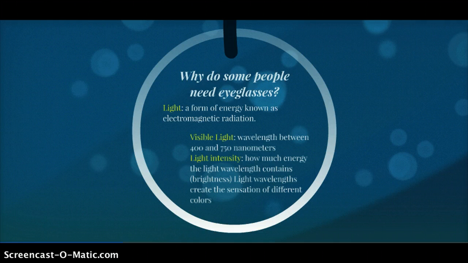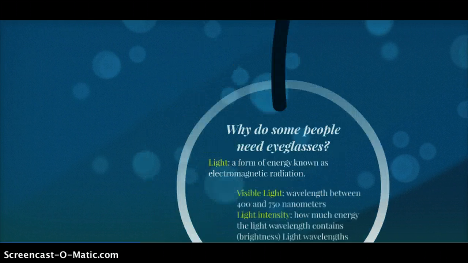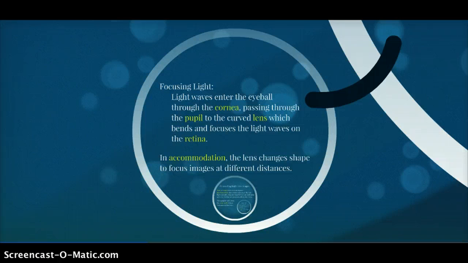Sensations of light depend on the intensity and wavelength of light waves. Light intensity refers to how much energy the light contains. It determines the brightness of light. Light wavelengths create the sensation of different colors. Accessory structures of the eye modify incoming light rays.